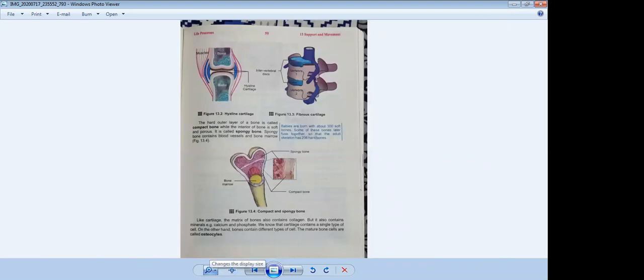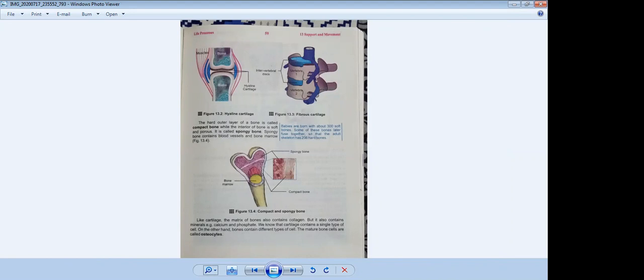So we can see the next page, the types of bones. Bone is divided into three parts. First is called compact bone, second is called spongy bone, and the third is called matrix of bone. Okay, so first we will discuss the compact bone.